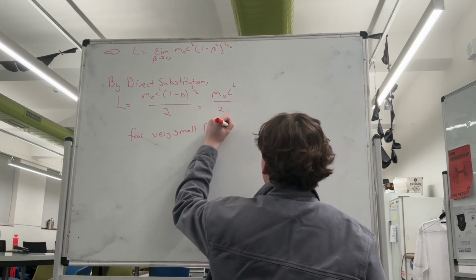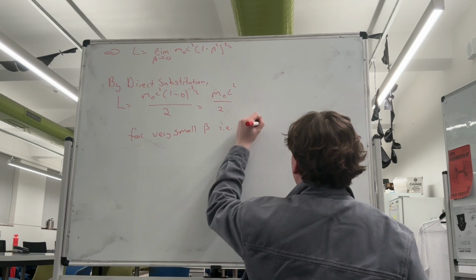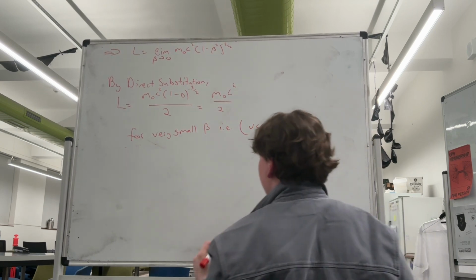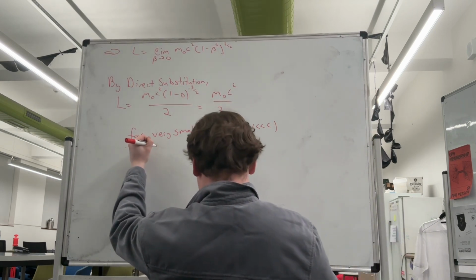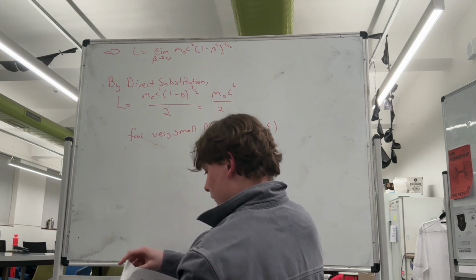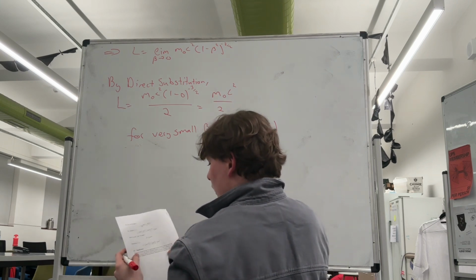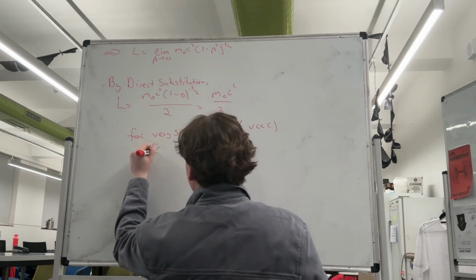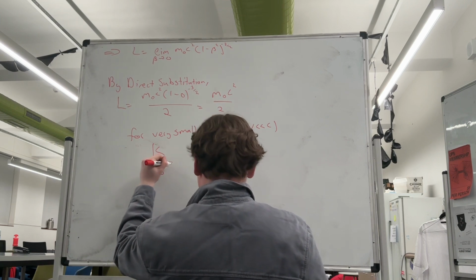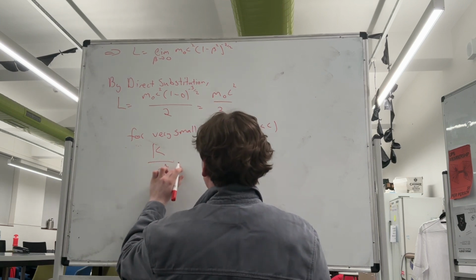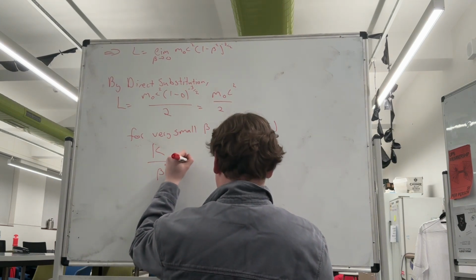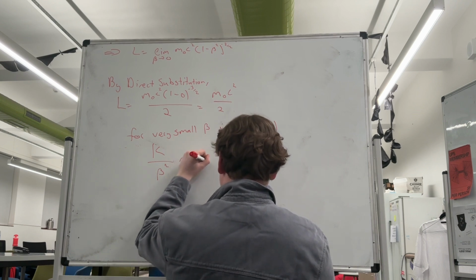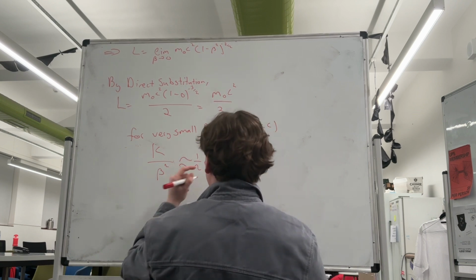Therefore, we conclude that for very small beta, i.e. v is much less than c, K on beta squared is not equal to, but approximately equal to half m naught c squared.